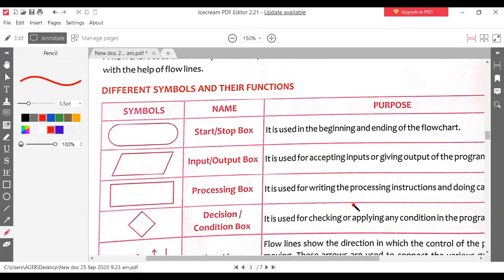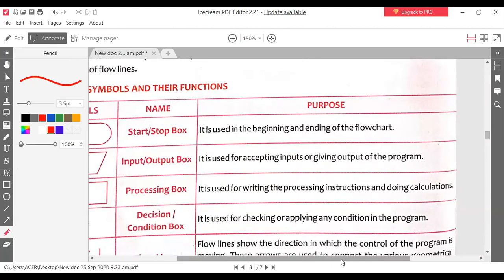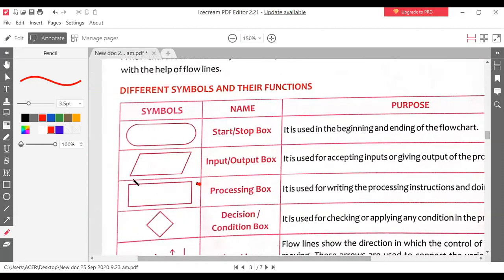Processing means the place where you write the logic. Suppose you are writing the addition of 3 numbers, then you will write A plus B plus C. Is it clear to you? So in this box you will write A plus B plus C. Is it clear to you?